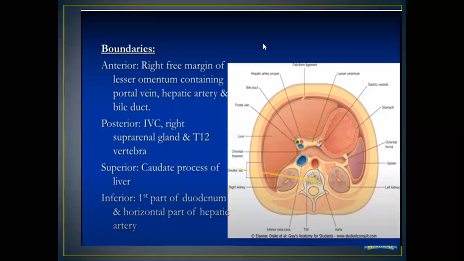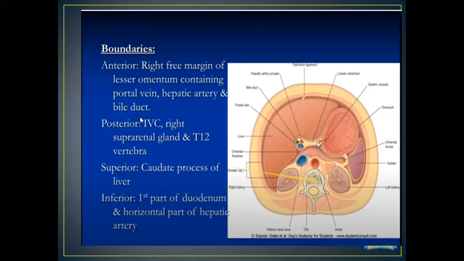So in the boundaries of the epiploic foramen, anteriorly we have the free border of the lesser omentum, the right free margin, which contains the portal vein, hepatic artery, and bile duct. This was an exam question asking what the contents of the free margin of the lesser omentum are. The correct answer was an artery, a vein, and a bile duct: the hepatic artery, portal vein, and bile duct.